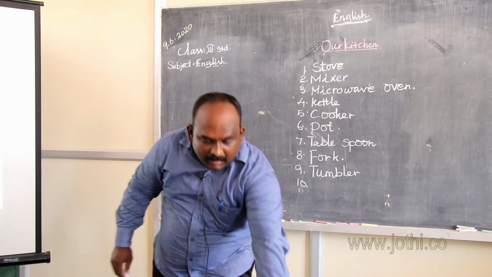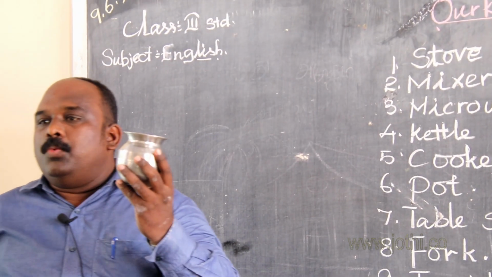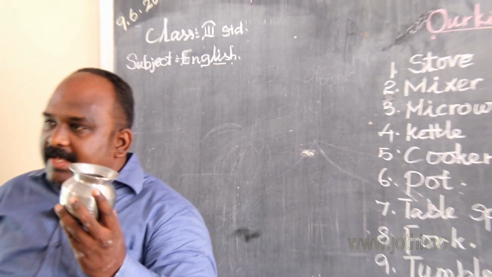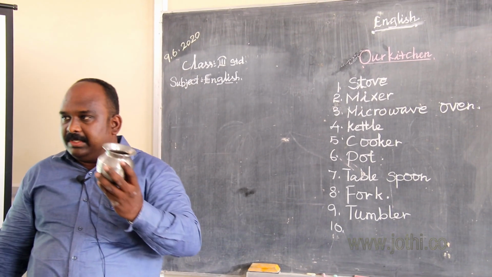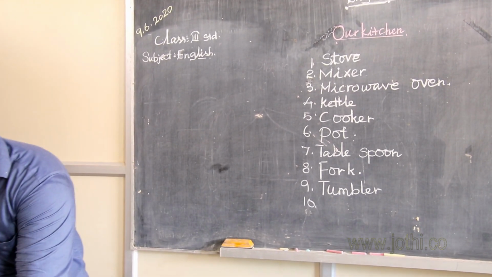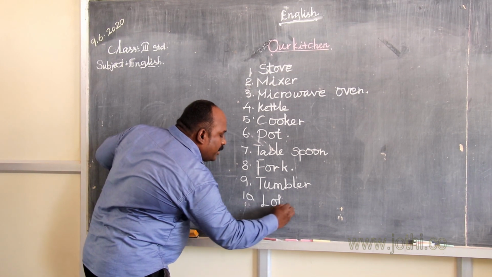Students, you have also in your kitchen. What is this? This is called lota. The lota is also used to take and drink the water. The lota spelling is L-O-T-A.